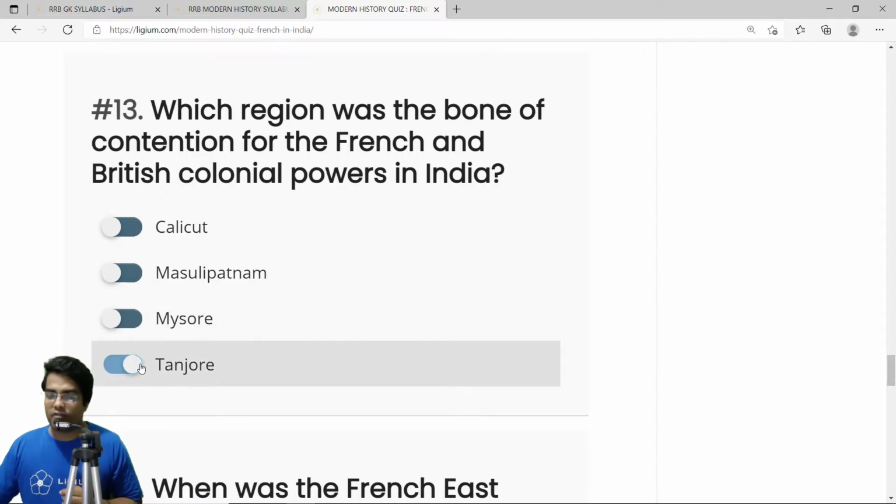After the French conquered Tanjore, Britishers were really angry. Okay, and they then schemed to get rid of the French from India. So the correct answer is Tanjore.